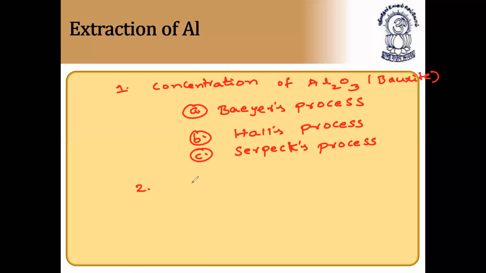Second step, we'll do calcination of aluminum hydroxide. And third step, we'll do electrolytic reduction of pure alumina.